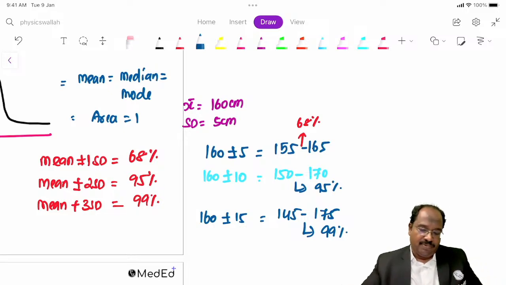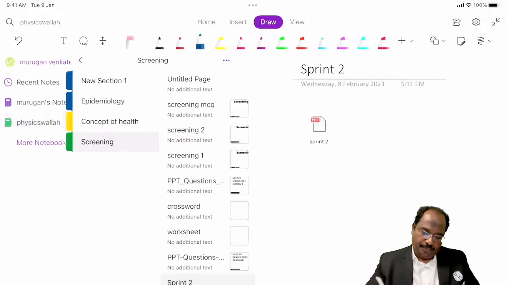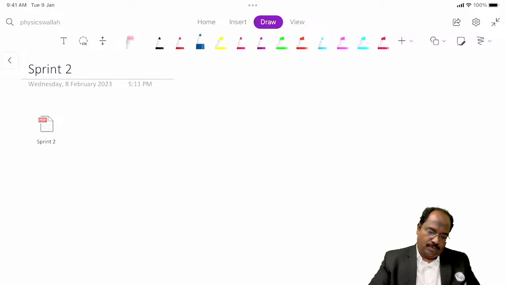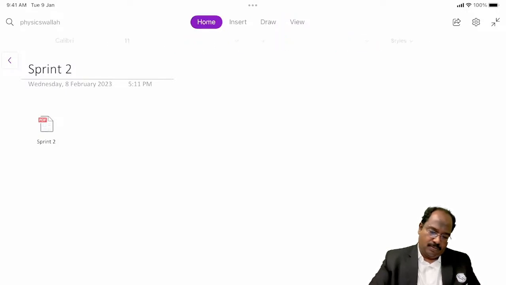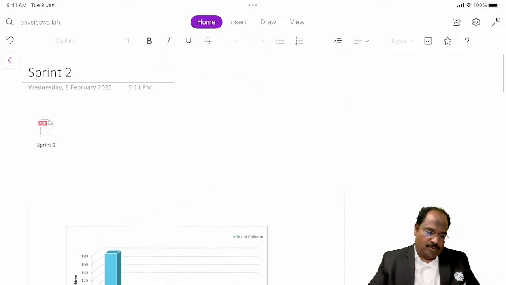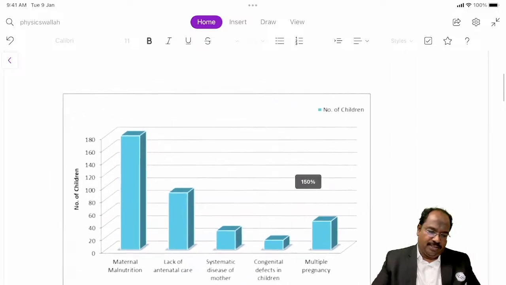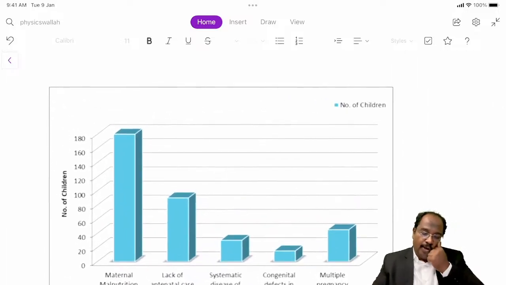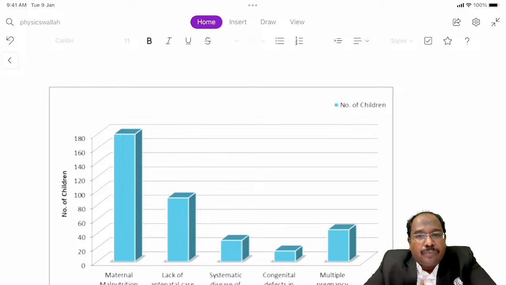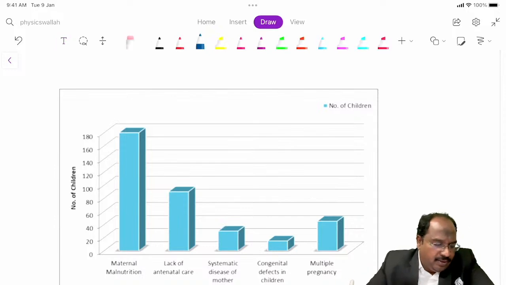Okay, we'll see some graphs, guys. What is this graph? Sometimes they ask, so what is this skewness?